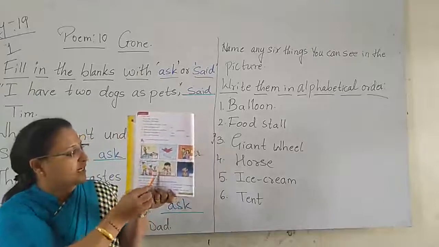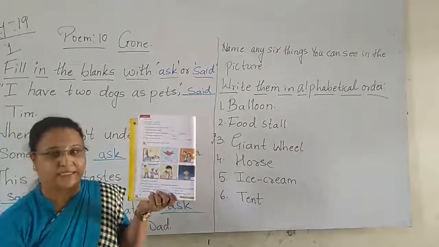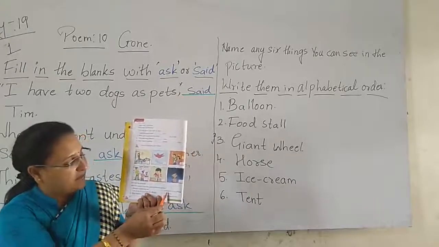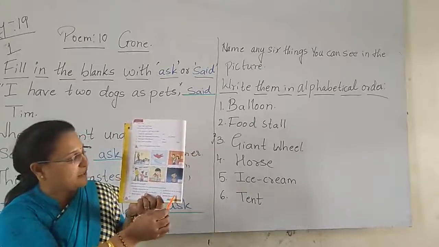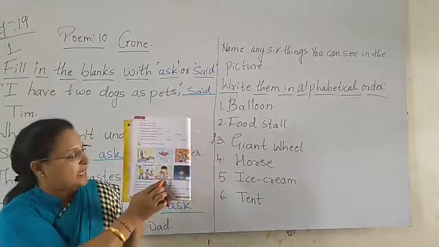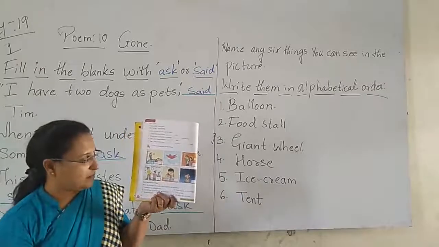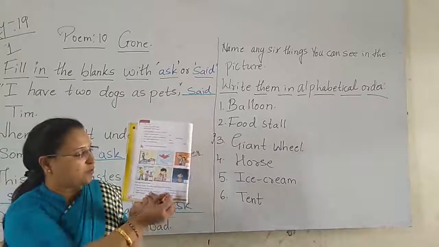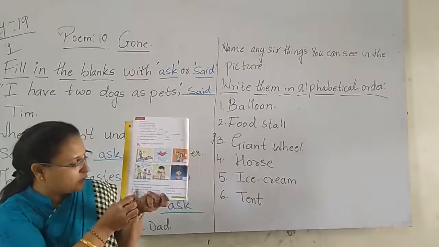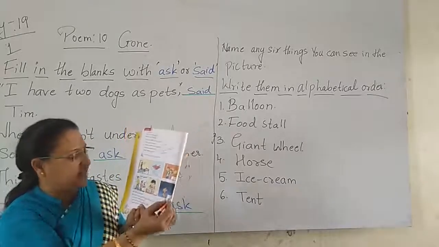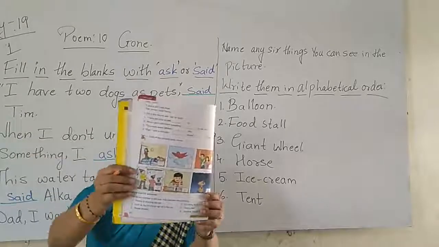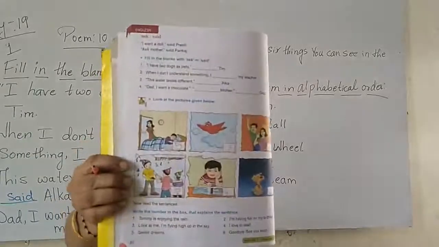Next. Here the children are enjoying the birthday party. So what is the sentence here? I am having fun on my birthday, number 2. And this is number 4, I love to read, fourth number. Then, Tommy is enjoying the rain. This is the first sentence. Which is this? First sentence. Tommy is enjoying the rain.